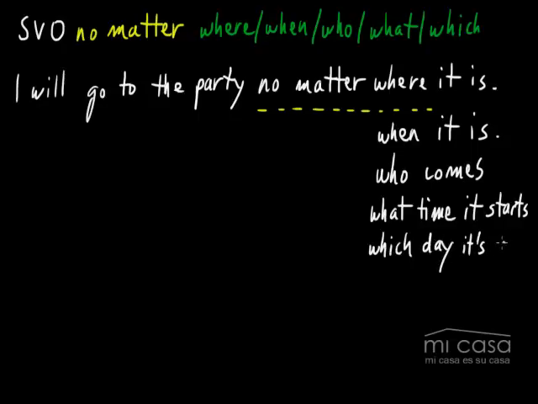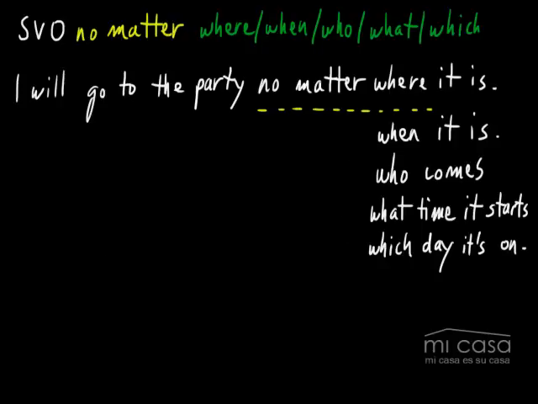If it's on Saturday, I will go. If it's on Friday, I will go. I will go to the party no matter which day it's on. All right, so here actually you probably wouldn't translate it to 아무리 해도, but you would actually translate it to, in this first case, you would say 어디에 있던지 갈 거야. In the second case, you would say 언제가 되던지 갈 거야. 누가 오던지 갈 거야. 몇 시에 시작하던지 간에 갈 거야. All right, so that is probably the better way to translate it with these examples.